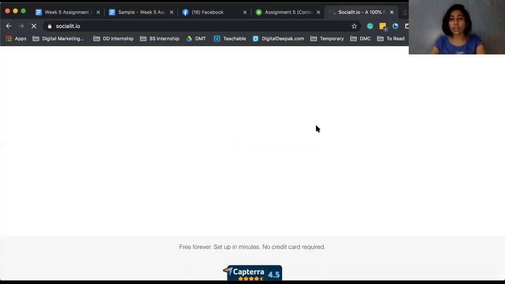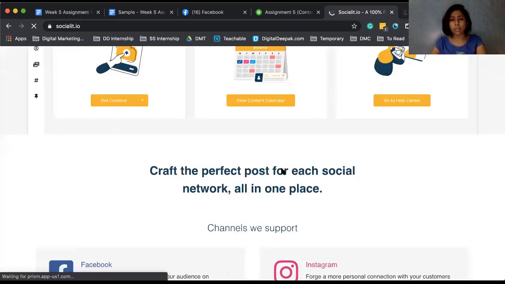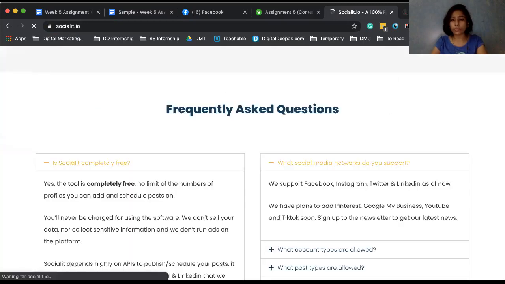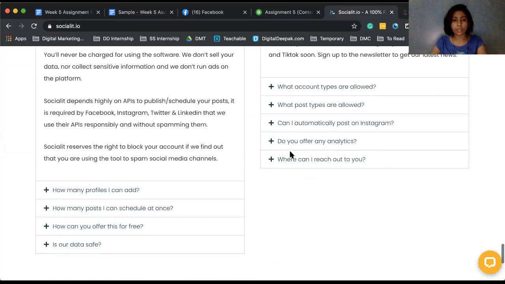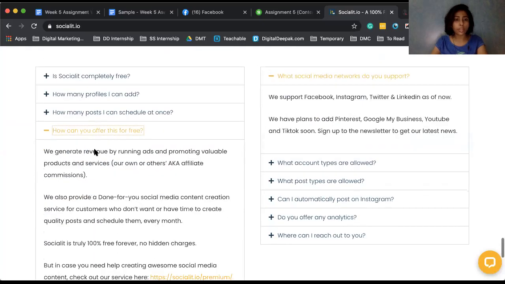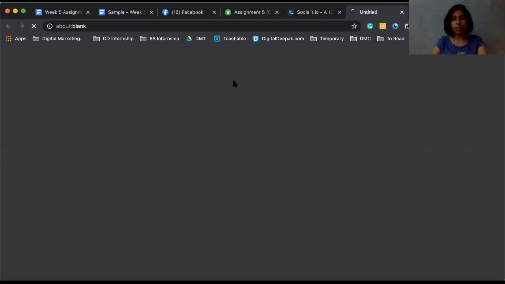And you will see they have mentioned somewhere why they are free. They are free because they provide digital marketing services to different kinds of SMEs. Here, right? We generate revenue by running ads and promoting valuable products and services, and you can check out our services here.